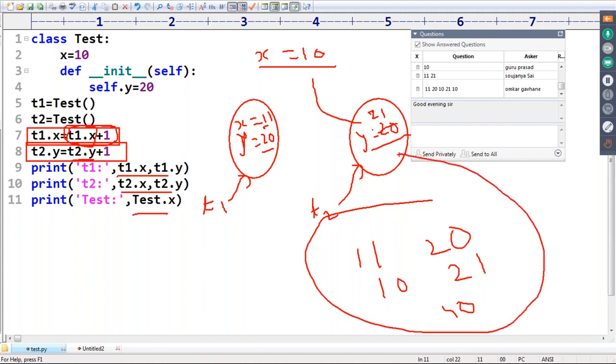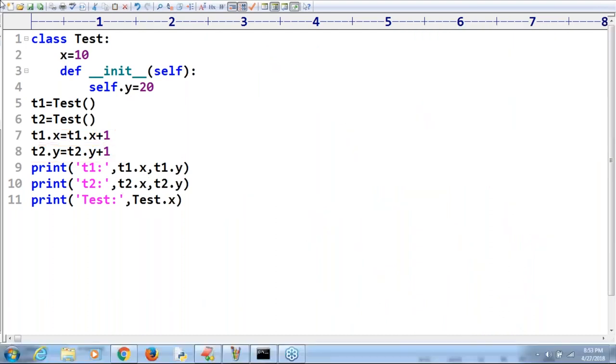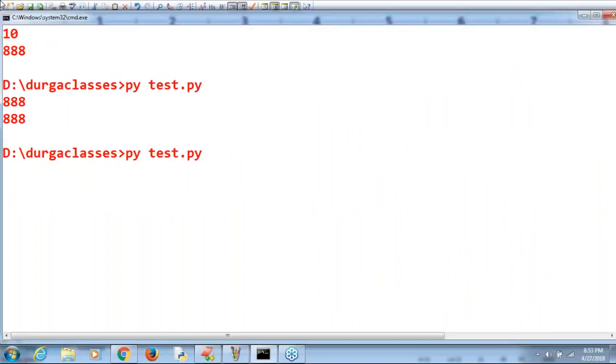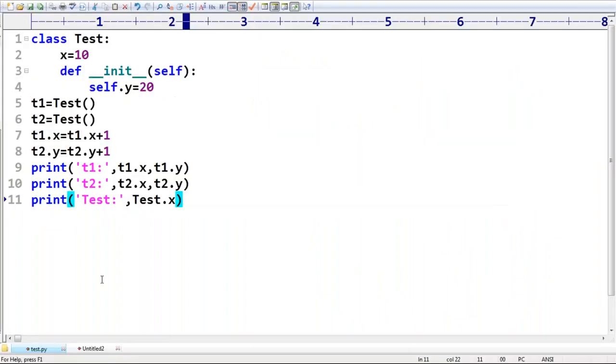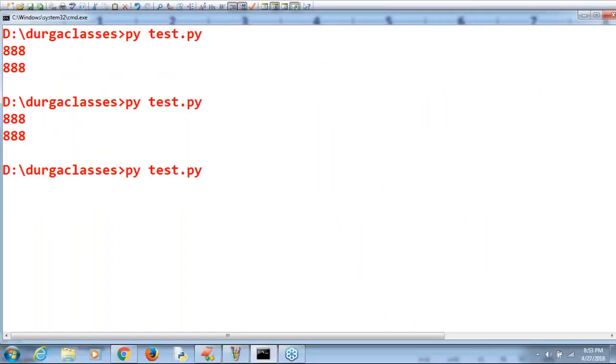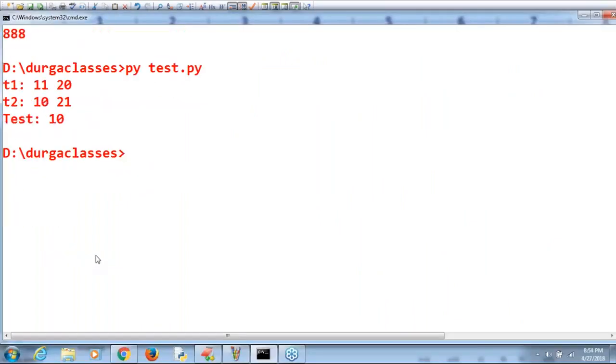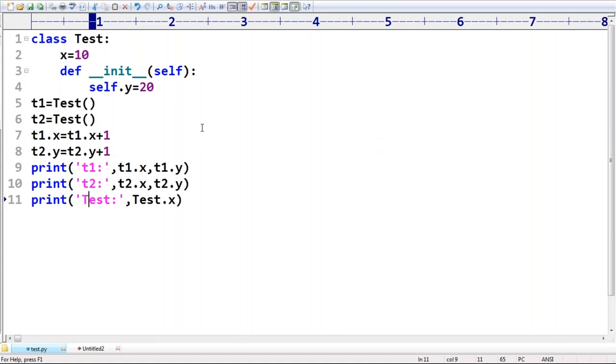Up to this is it clear? Any doubt about this terminology, sir? So the output we are going to get is 11, 20, 10, 21, and then 10 itself. Now let me cross check whether this is going to work or not. Oh, I didn't save this code. Don't worry. Observe the answer we get by default: 11, 20, 10, 21, and then 10. Clear up to this?